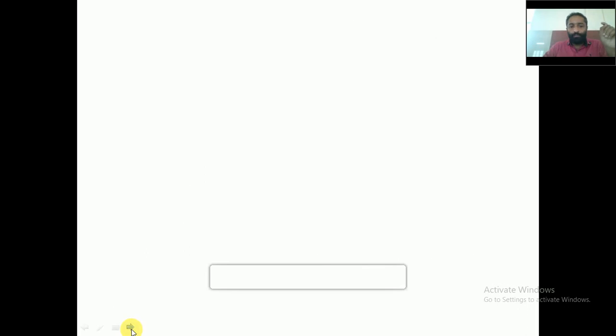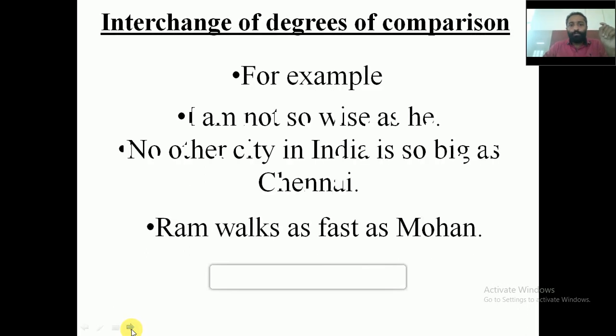I'll give an example. I am not so wise as he. It is negative, so we have used so plus positive degree plus as. No other city in India is so big as Chennai. There is this negative sentence, so plus positive degree plus as. Ram walks as fast as Mohan. Positive degree affirmative sentence, as plus positive degree plus as. So understand the difference between positive degree negative sentence and positive degree affirmative sentence.